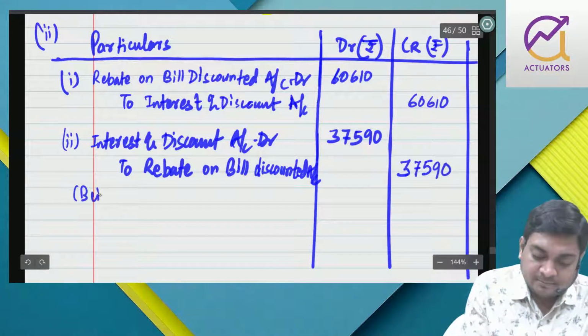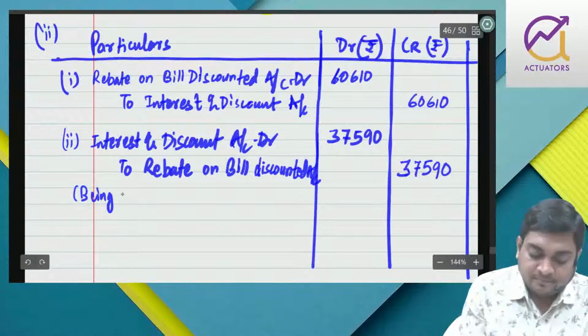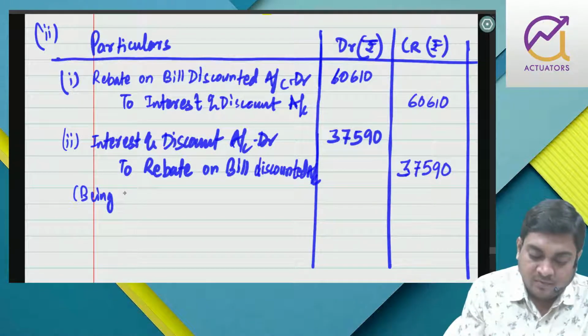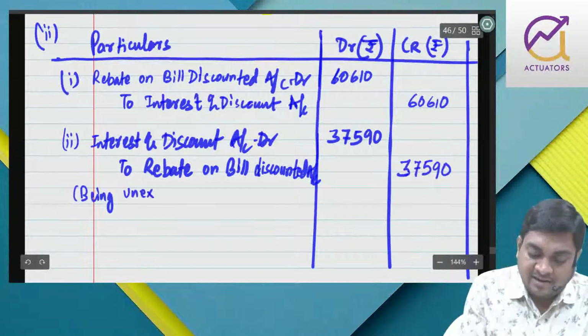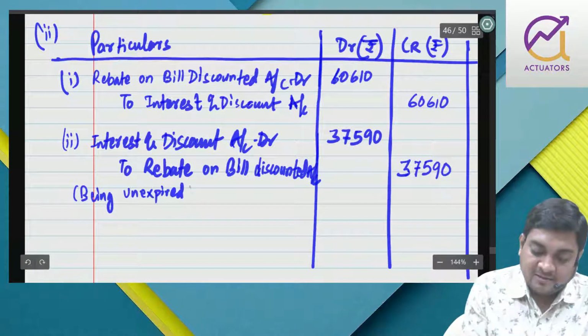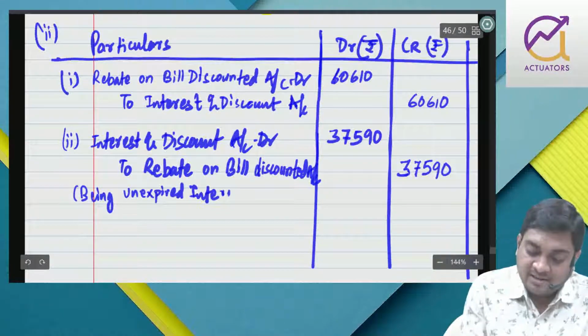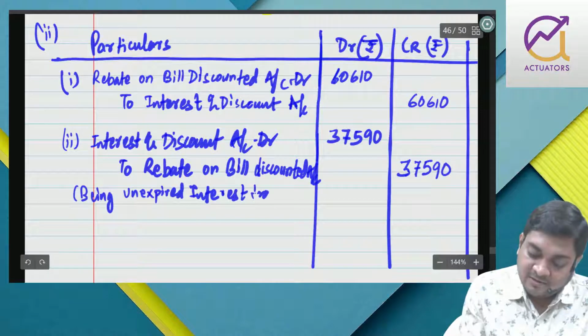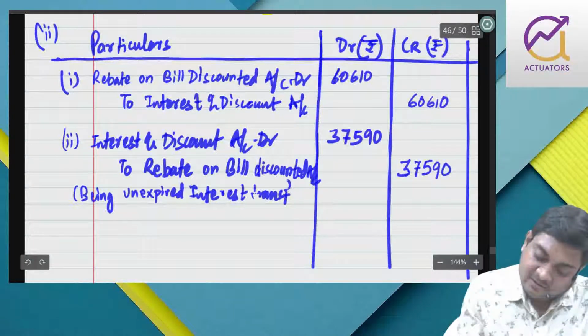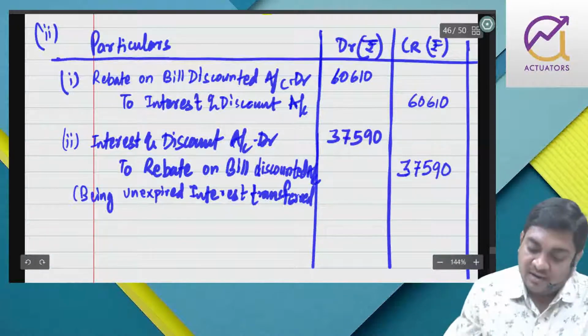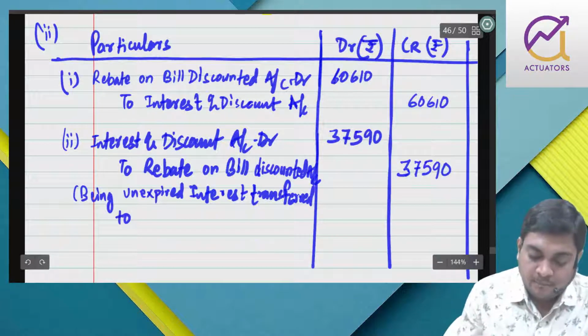Being unexpired interest or unearned interest transferred to